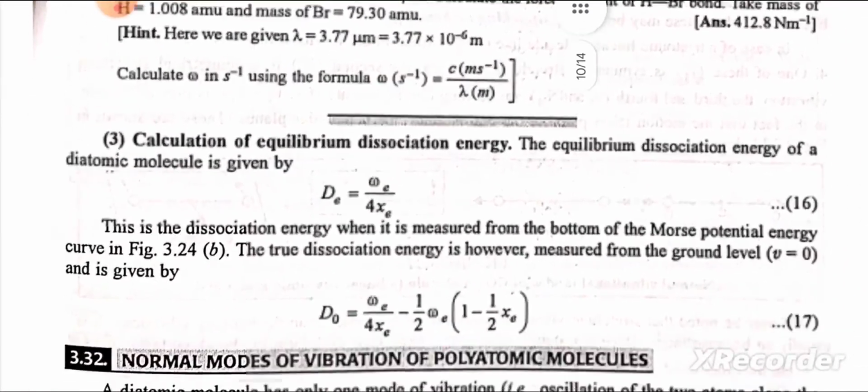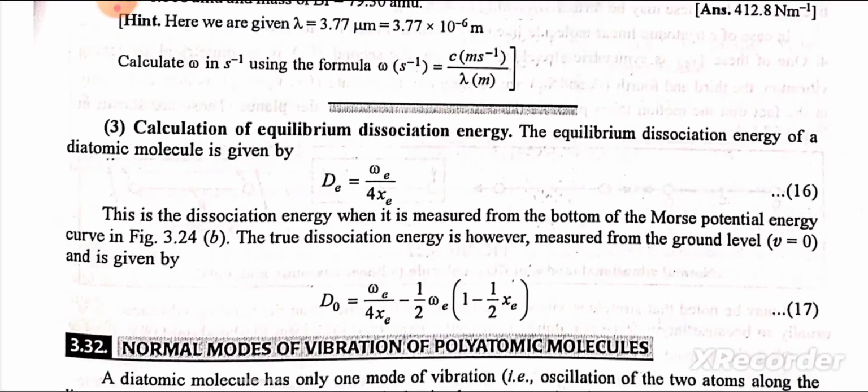Calculation of equilibrium dissociation energy. The equilibrium dissociation energy of a diatomic molecule is given by De is equal to omega e divided by 4 xe. This is the dissociation energy when it is measured from the bottom of the Morse potential energy curve. The true dissociation energy is, however, measured from the ground level, v is equal to 0, and is given by dissociation energy at ground level is equal to omega e divided by 4 xe minus 1 by 2 into omega e into 1 minus 1 by 2 xe.